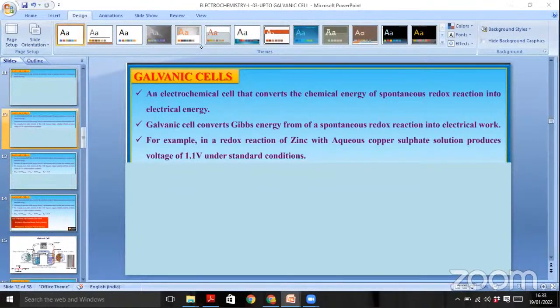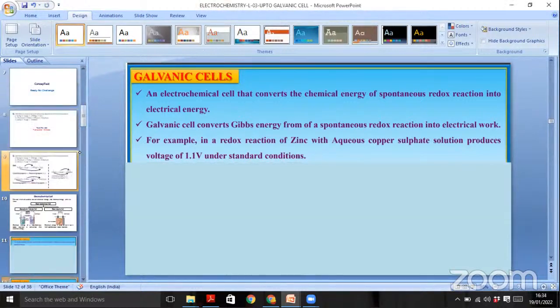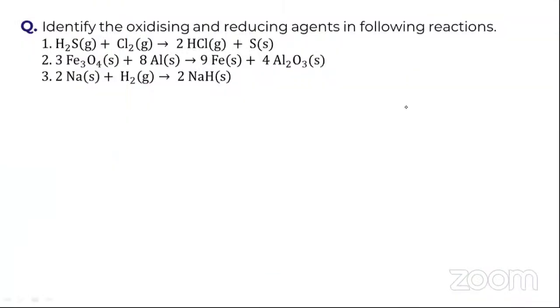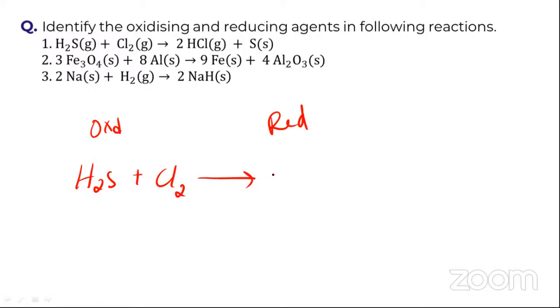Right. Yes. So, tell me, yesterday we were talking about the galvanic cell. I just want to know from you guys: before starting our class today, where is oxidation taking place and where is reduction taking place? Come on, guys. Tell me from this particular equation, H2S plus Cl2 gives rise to 2HCl plus sulfur. Where is oxidation taking place, and where is reduction taking place?